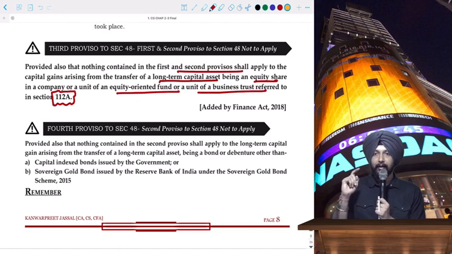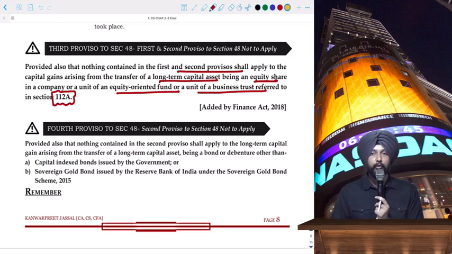Three things: equity shares, units of equity-oriented fund, or units of business trust. These three will be governed by section 112A, and if they are governed by section 112A, then by default the first proviso and second proviso shall not apply. I hope this is clear.